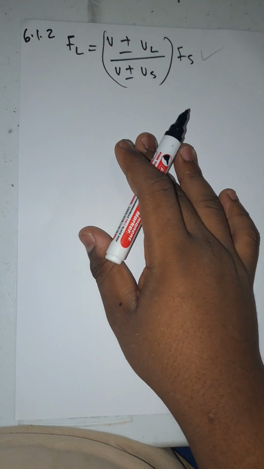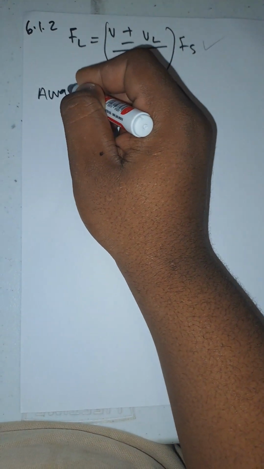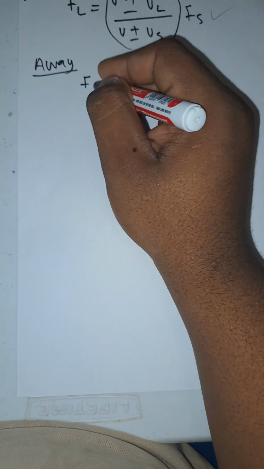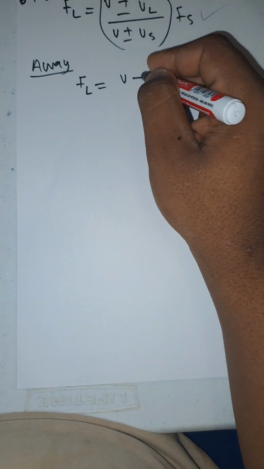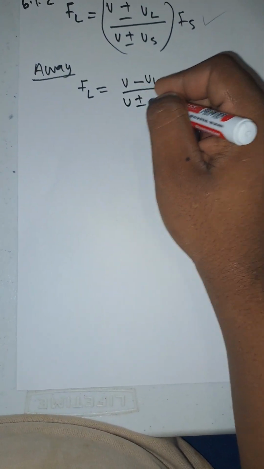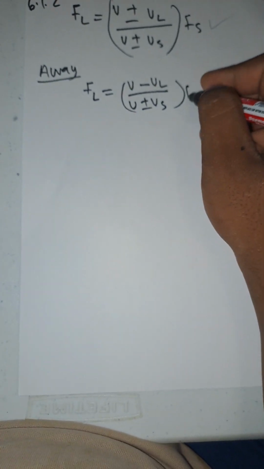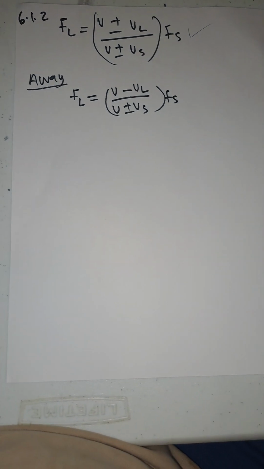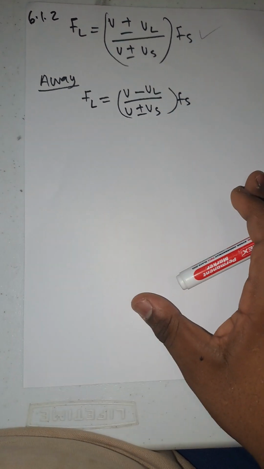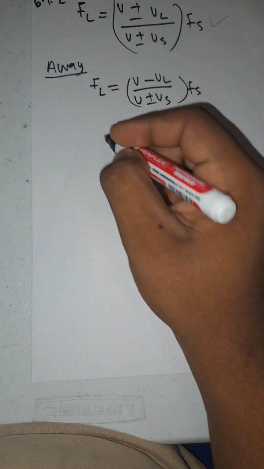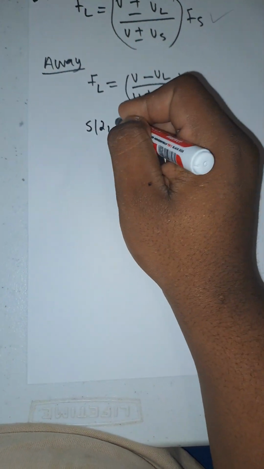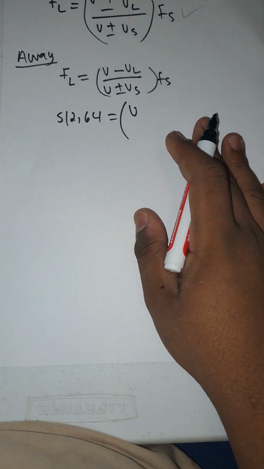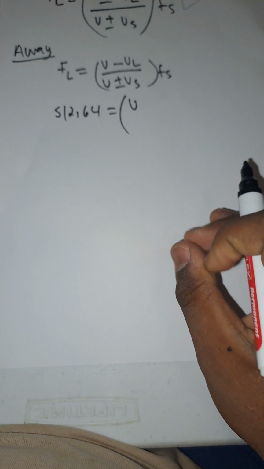Then the second one: you write "away", then you write the formula for away. What is the formula for away? It is minus over plus. So FL equals V minus VL over V plus VS, then everything times FS. Now what is the frequency of the listener? We got it as 512,64. Now we can substitute. They want the velocity: this V is the speed of sound in the air.